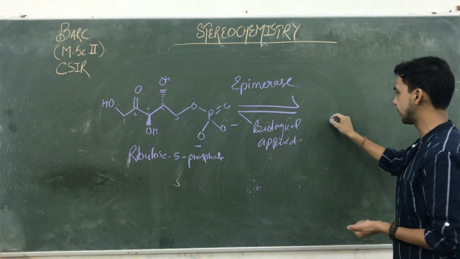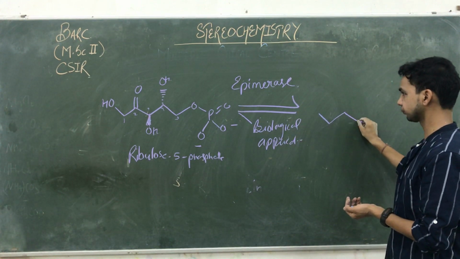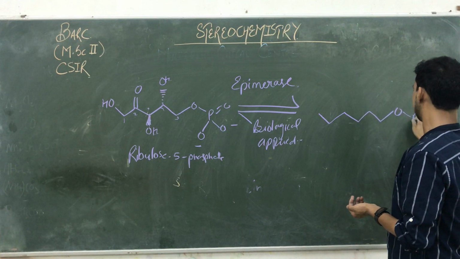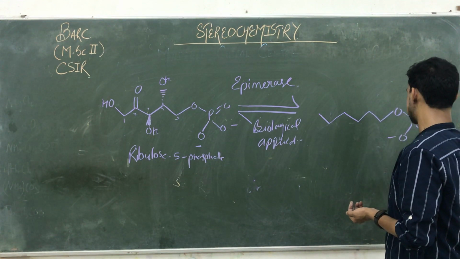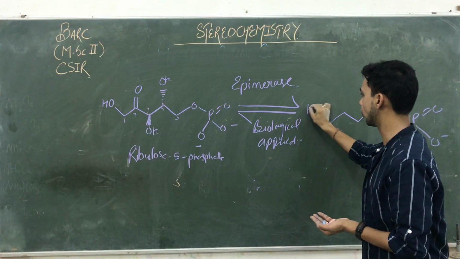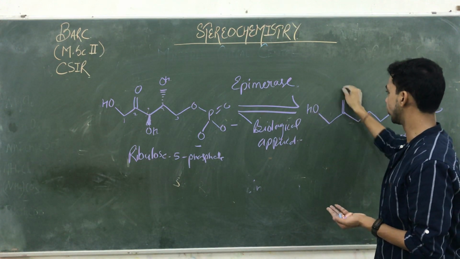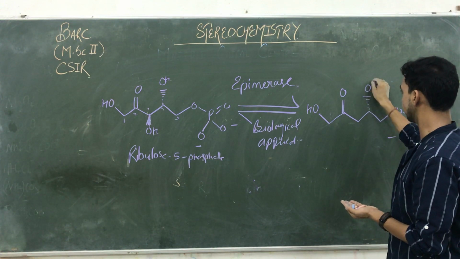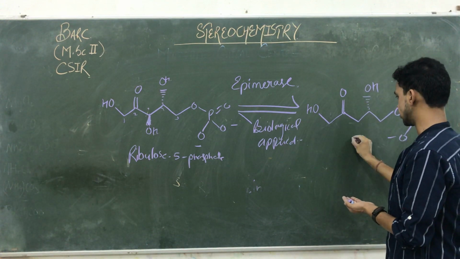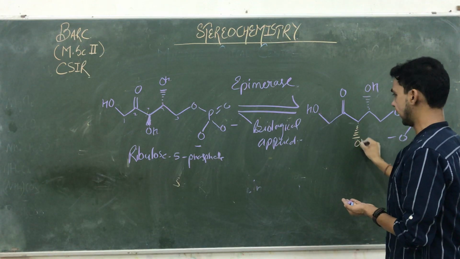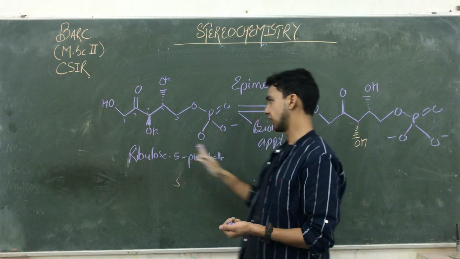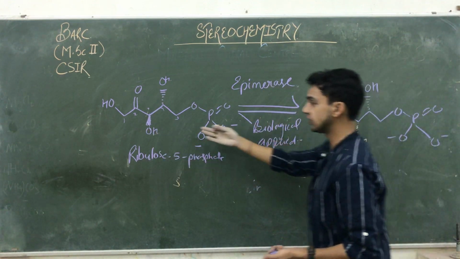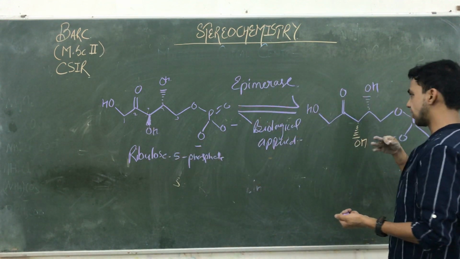So which type of compound does it give you? It gives you O, P double bond O negative, that is OH. This is double bond O, and just see, that is also O. Only this changed. Earlier where was it? Away from the observer. Now where is it? Earlier it was towards the observer, and now it is away from the observer.